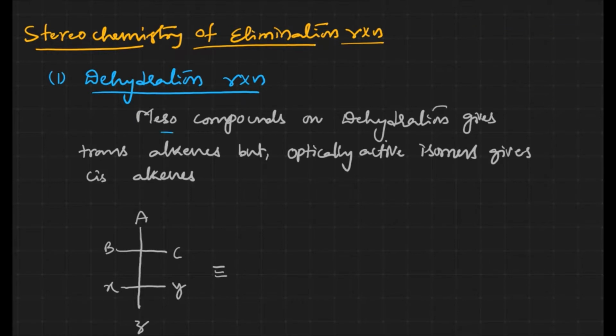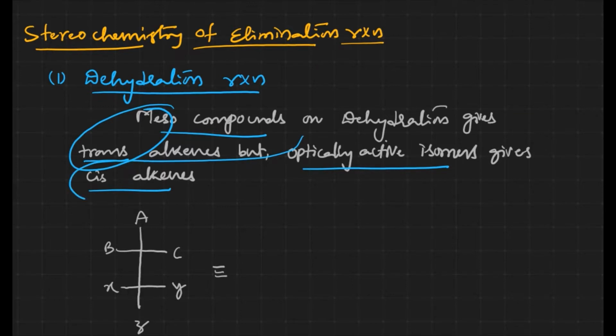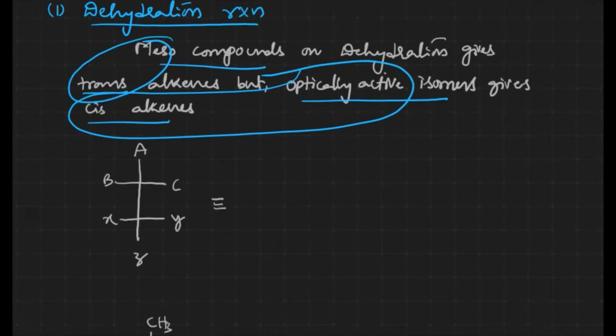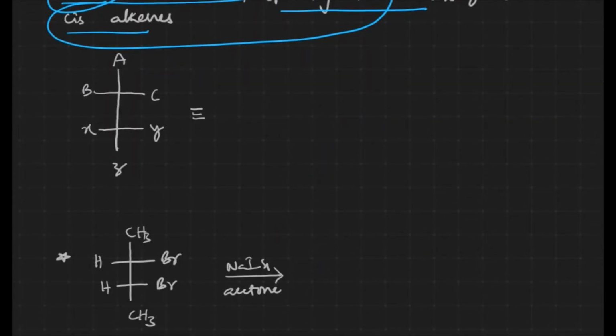Generally, meso compounds on dehydration give trans alkenes, and optically active isomers give cis alkenes. If you take meso, we'll get trans; if you take optically active, we'll get cis alkenes. Now this can be understood by converting the Fischer projection into the Newman projection. How do we convert a Fischer projection to a Newman projection?